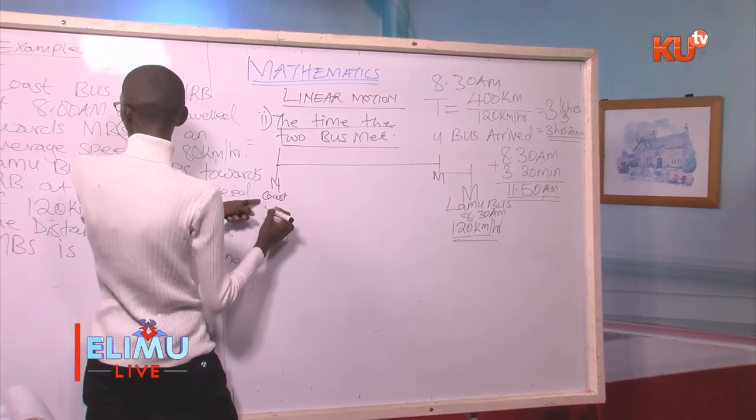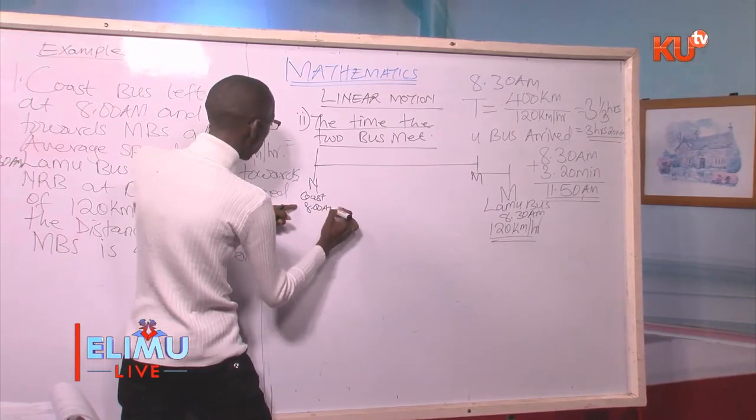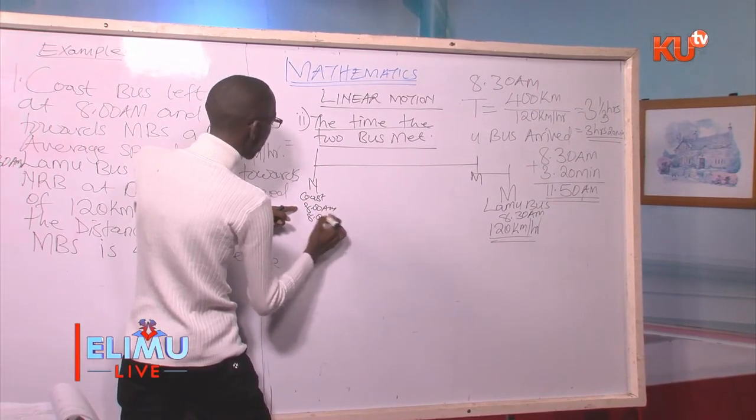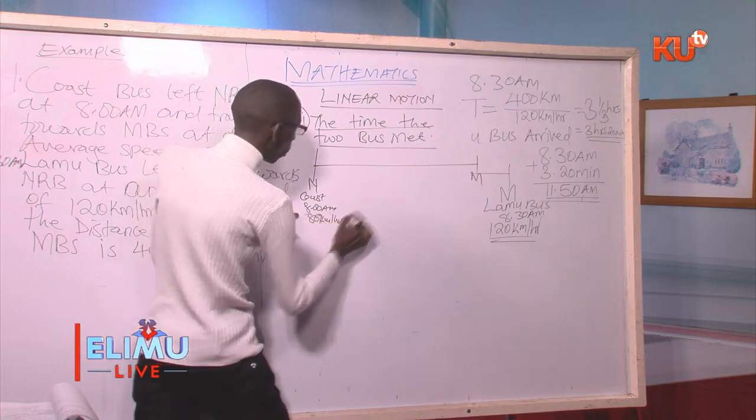This is the most important, it has 4 marks. For us to get the time the two buses met, we have Nairobi, Mombasa.